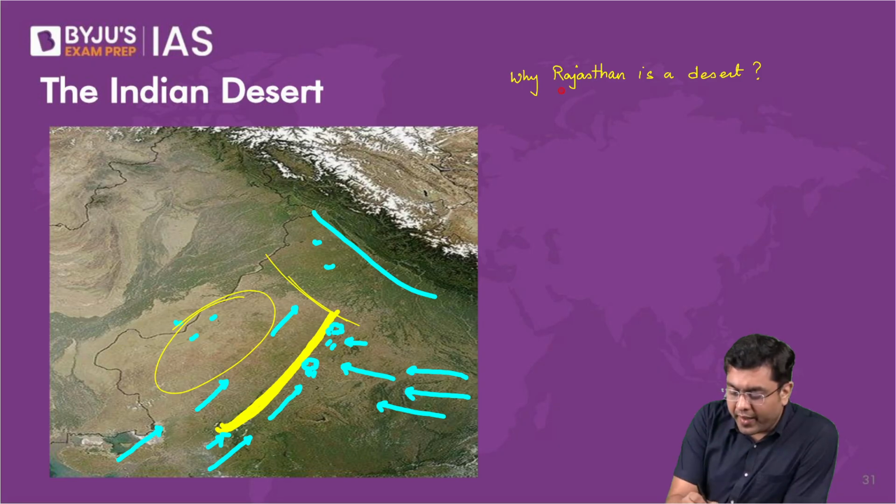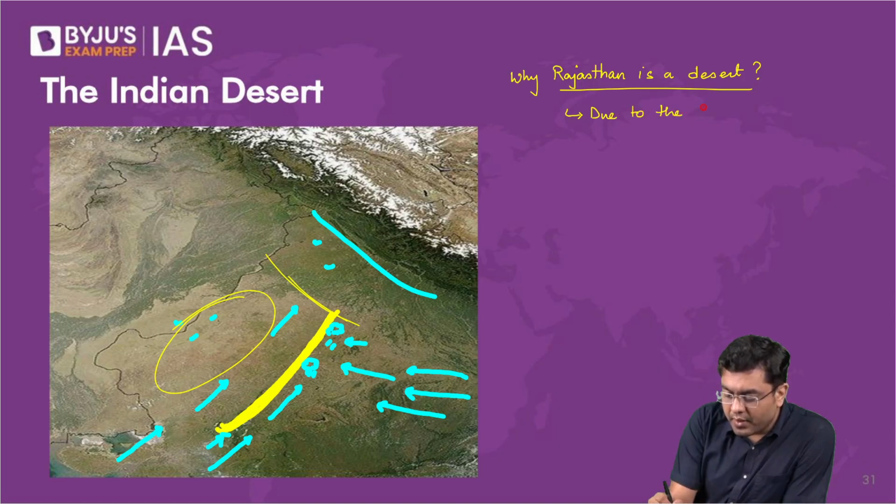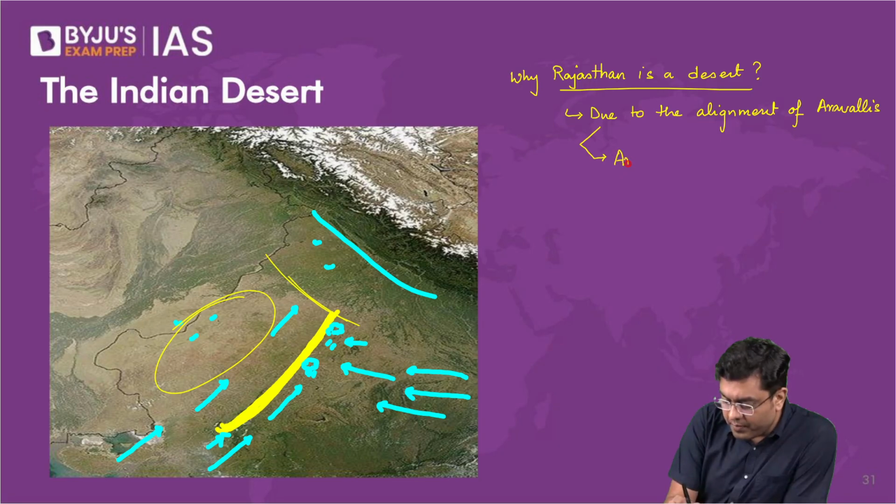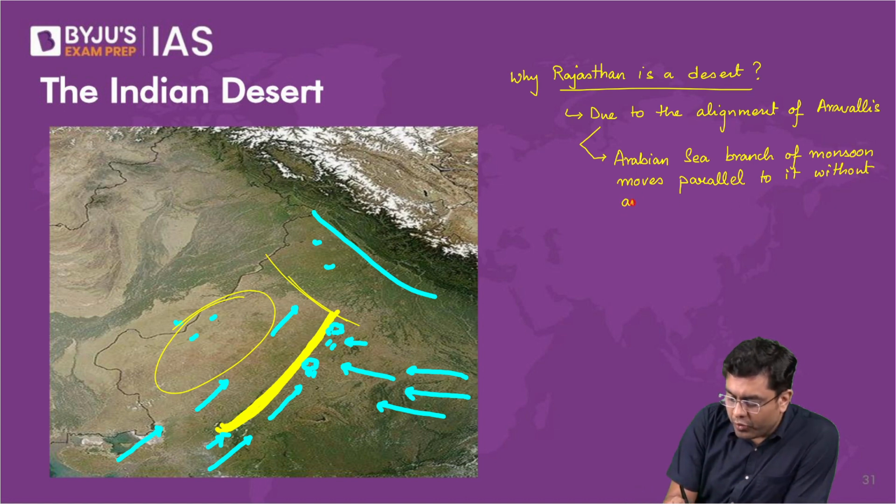So, why is Rajasthan a desert? Due to the alignment of the Aravalis. Basically, the Arabian Sea branch of monsoon moves parallel to it without any orographic barrier.